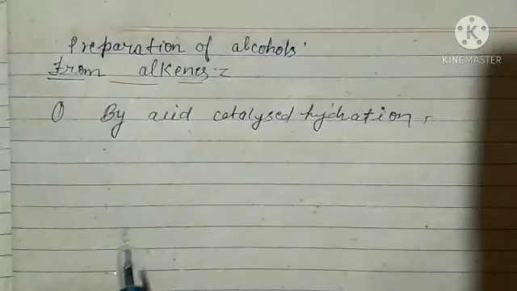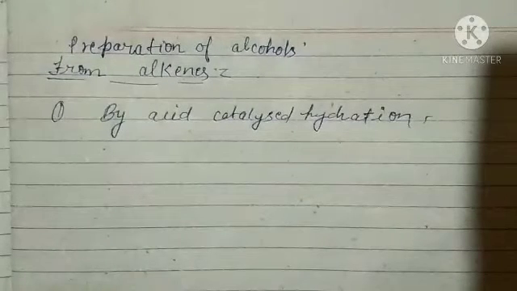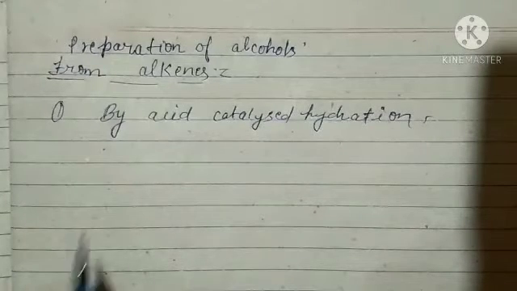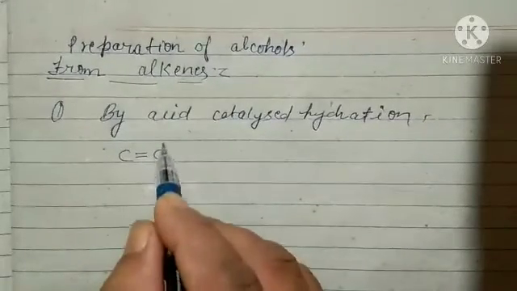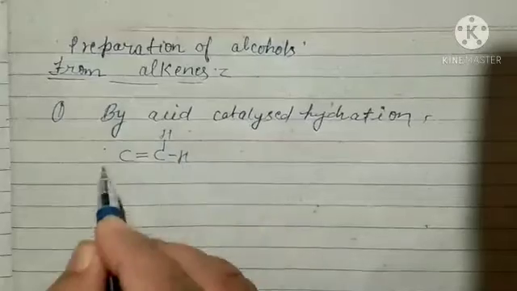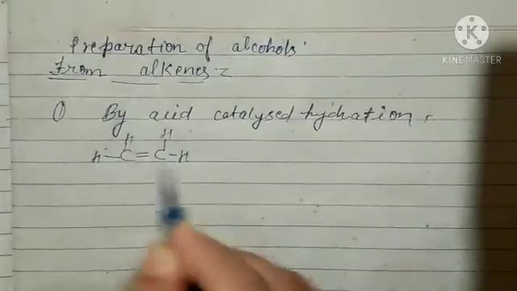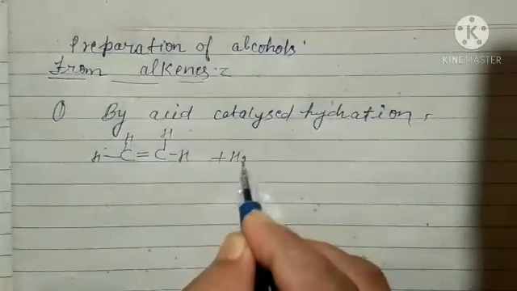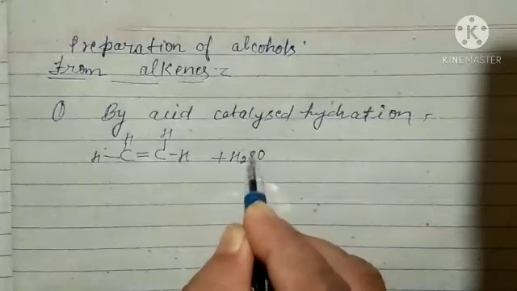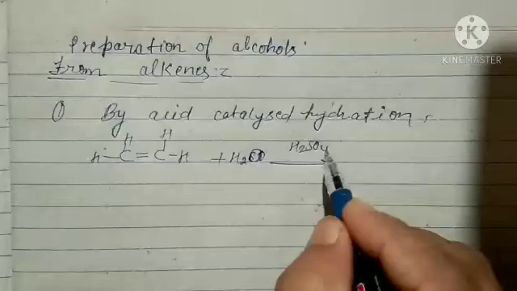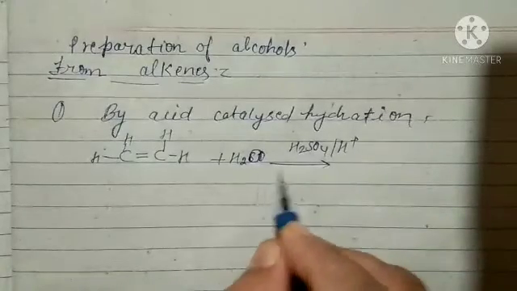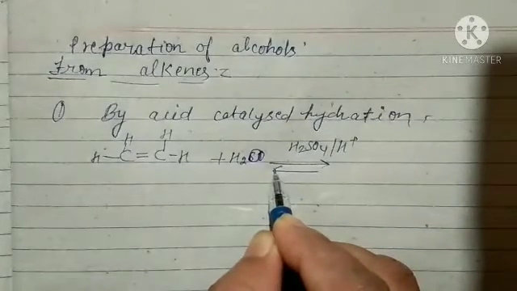Okay students, let us see how it happens and what the process is. Here we have an alkene, and it reacts with H2O in presence of acid. We can write H2SO4 or H plus, both. And this is a reversible reaction.